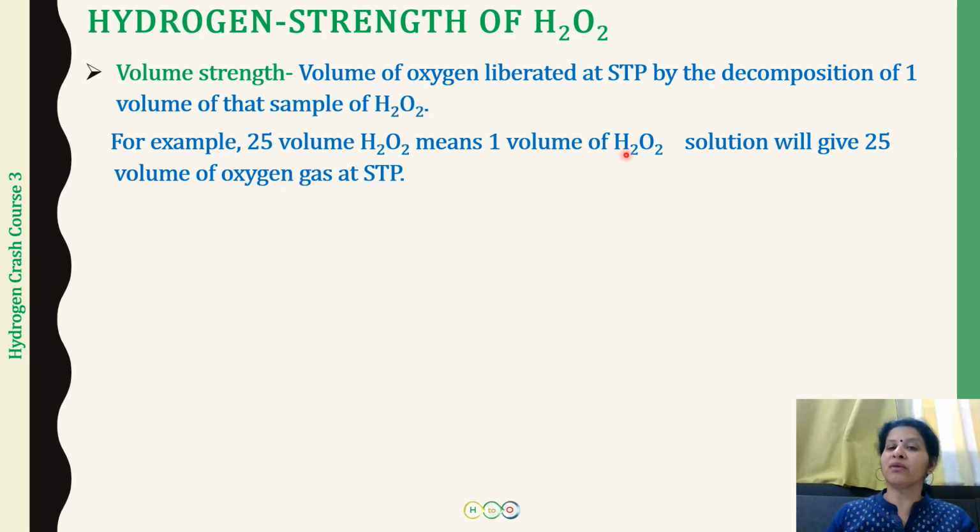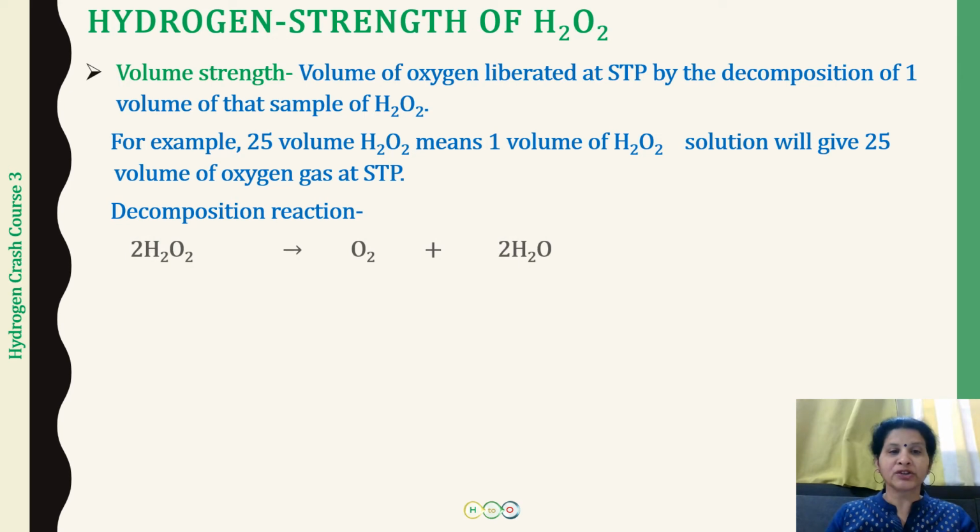If it is going to be 1 liter of H2O2, we will be getting 25 liters of oxygen. If it is going to be 1 ml of H2O2, it will be giving us 25 ml of oxygen gas. And STP, I hope you all know, is 273 Kelvin and 1 atmospheric pressure. Now the decomposition reaction also, please do remember, because this is important for all the calculations. So 2 moles of H2O2 will give 1 mole of oxygen and 2 moles of water.